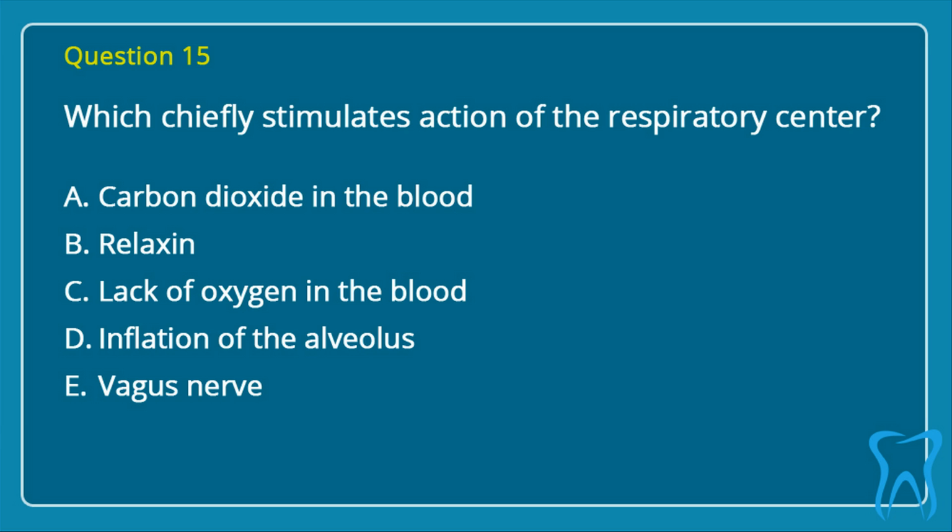Question 15. Which chiefly stimulates action of the respiratory center? A. Carbon dioxide in the blood. B. Relaxin. C. Lack of oxygen in the blood. D. Inflation of the alveolus. E. Vagus nerve. Correct answer is A. Carbon dioxide in the blood.